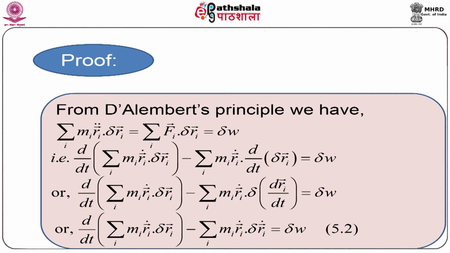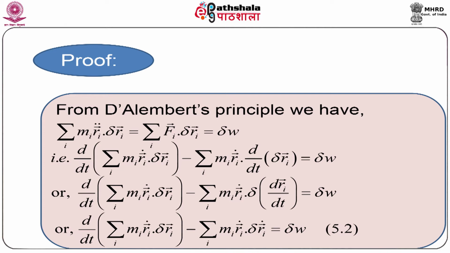In the next line, the first term has been written as it is. In the second term, we have interchanged the delta operation and d/dt operation and get the second term of the third line. Now, d/dt of ri vector can be written as ri vector dot.